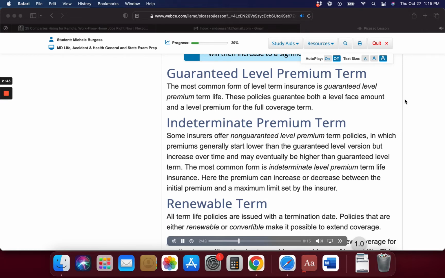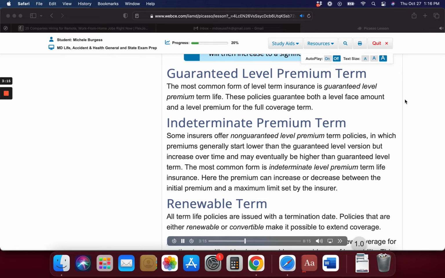Renewable term. All term life policies are issued with a termination date. Policies that are either renewable or convertible make it possible to extend coverage. Renewable term life insurance lets the policy owner renew coverage for another term without having to provide new evidence of insurability. This means that even those who have become uninsurable are guaranteed the right to renew the policy. Renewable term premiums are higher than non-renewable term life premiums to account for the guaranteed right to renew even if the insured has become uninsurable.